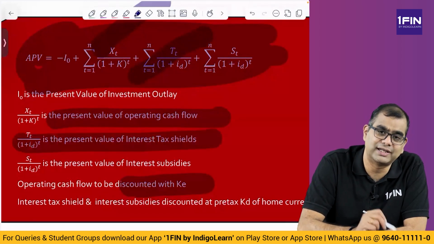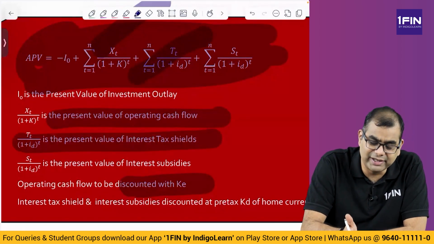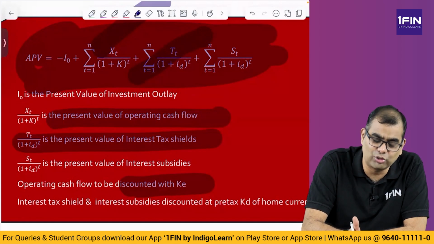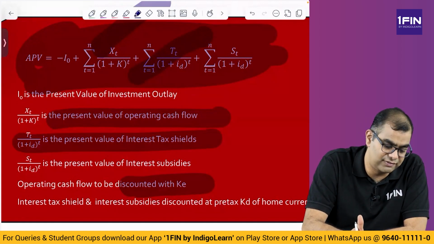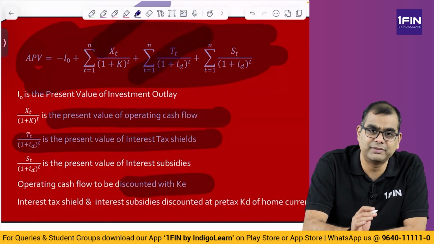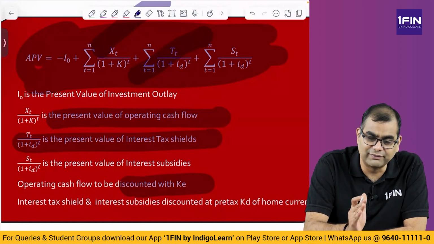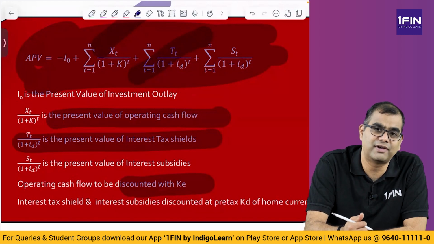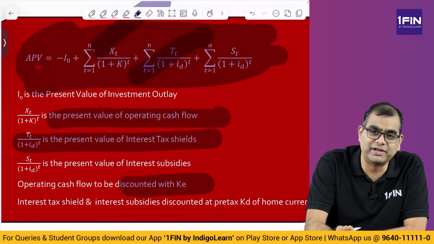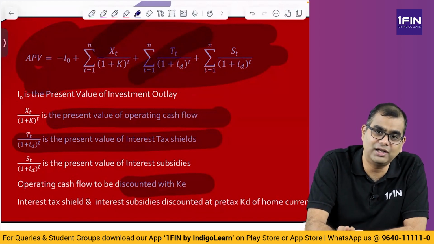What is this tax shield? Tax shield is basically the benefit that is accruing to this particular project because of taking debt. And what is tax shield value? Tax shield value is T. T means basically if the data is given, it is great. Otherwise, you compute the present value of all tax benefits. You will be computing present value of all tax benefits.